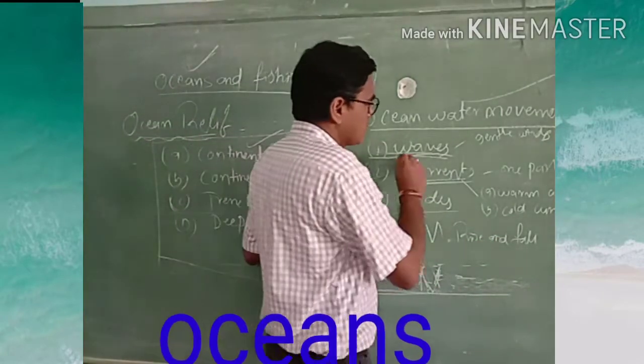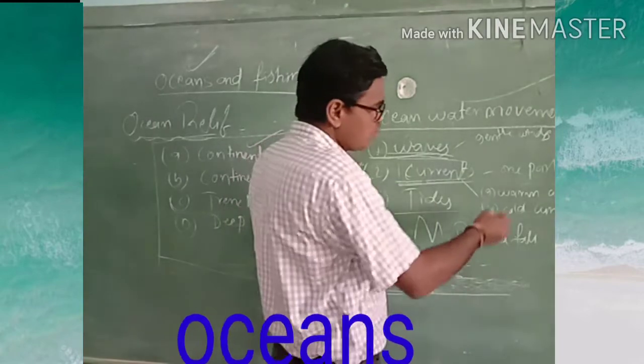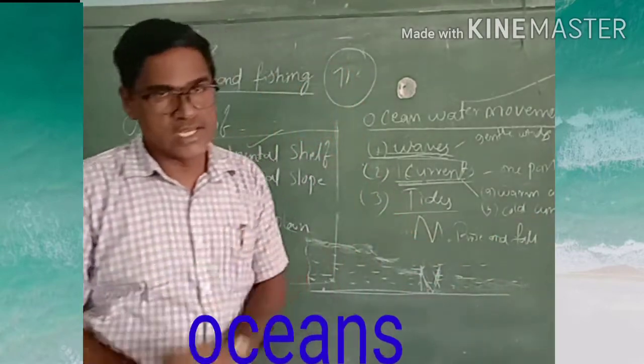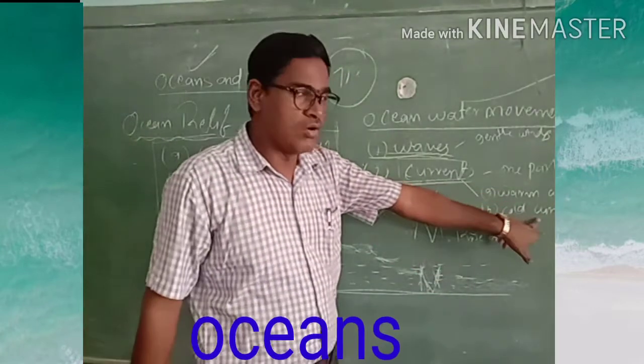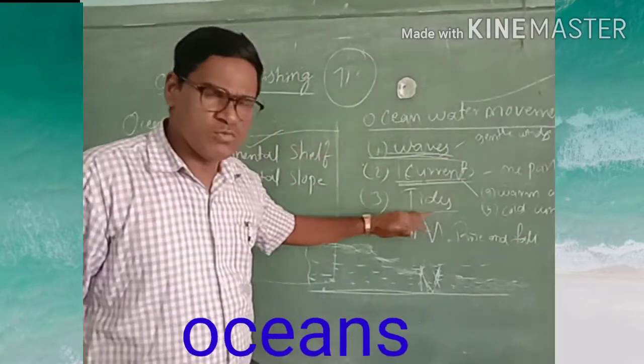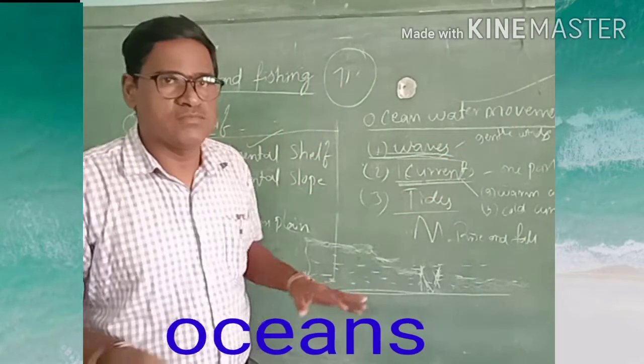That we call a current. This current is again of 2 types: warm current and cold current.